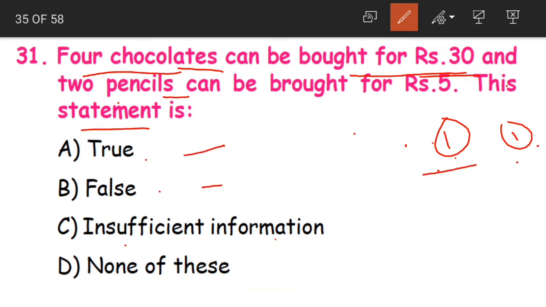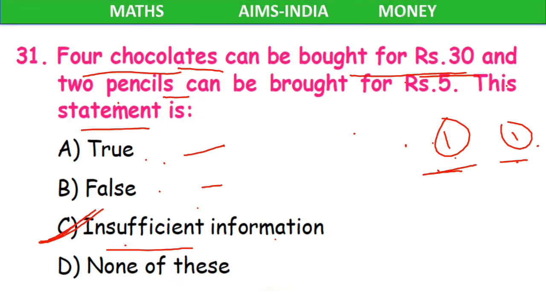But as we do not have any information regarding the cost of a single chocolate or a single pencil, the statement has insufficient information. That means it does not have the information that is required to judge whether it is true or false. Insufficient means it is less than what we need. Option C, insufficient information, becomes the correct answer.